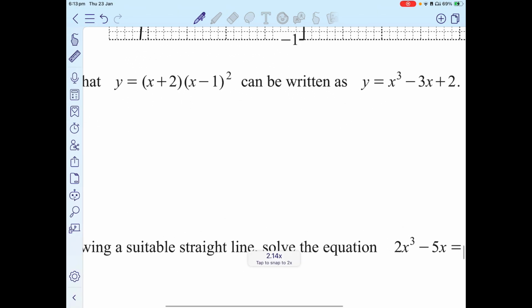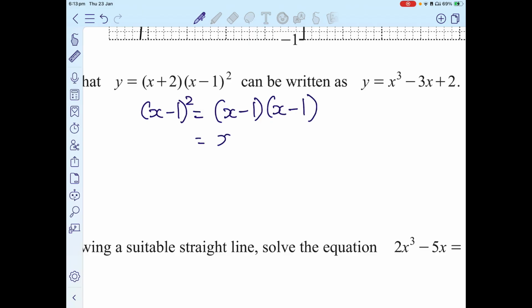Show that this can be written as this. Simple. First of all, you expand this. (x minus 1) squared is the same as (x minus 1) into (x minus 1). So that is the same as x squared minus 2x plus 1.